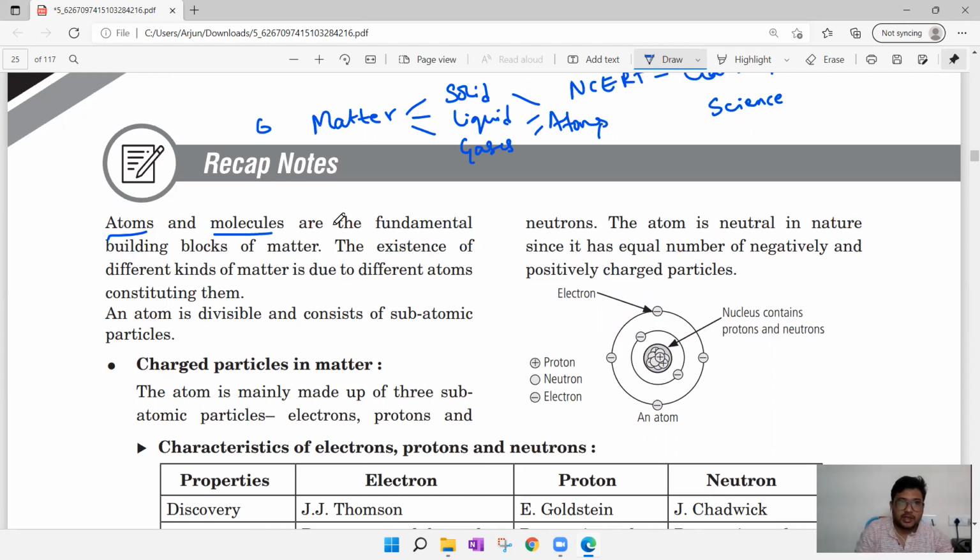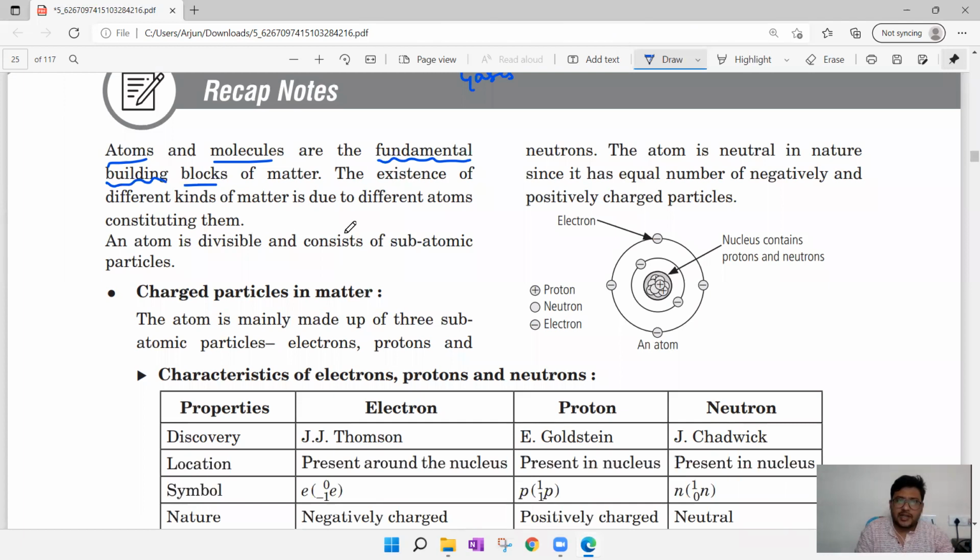From this we can simply tell atoms and molecules are very small, as well as fundamental building blocks. If you want to construct a building, we place bricks, right? Same like that, atoms can be considered as bricks for a building. Then, the existence of different kinds of matter is due to different atoms constituting them. We have solids, liquids, and gases. Why is there differentiation? Because atoms are different. Different atoms will constitute different types of matter.